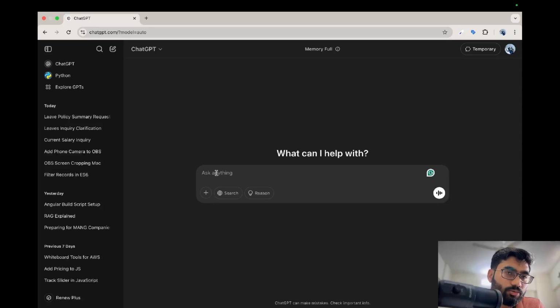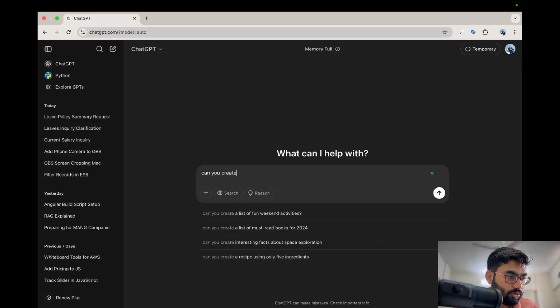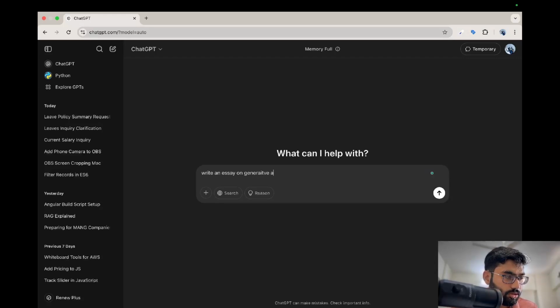If I say to ChatGPT, write an essay on generative AI, let's say. Because this model knows what generative AI is and all, it can easily write an essay on generative AI.